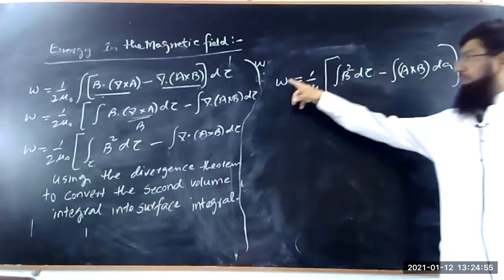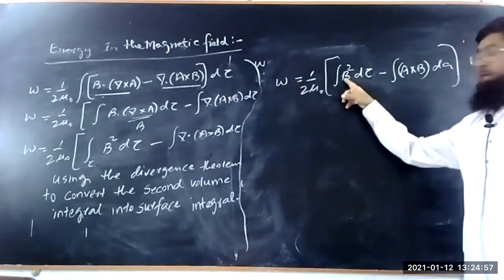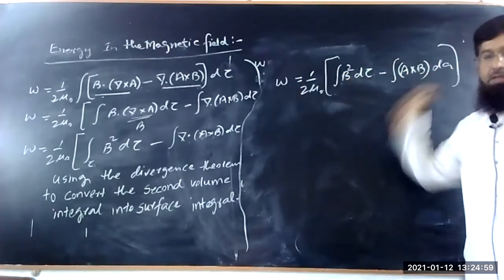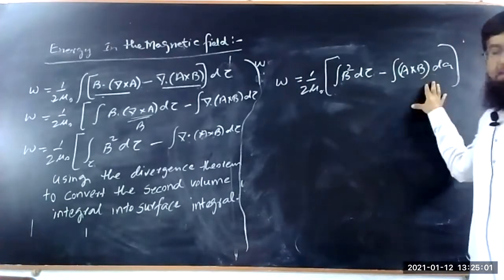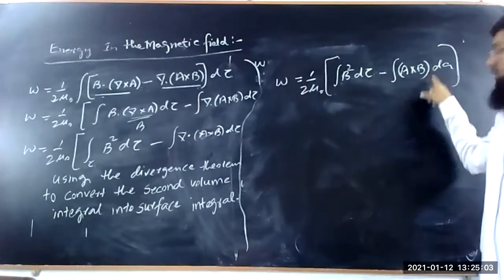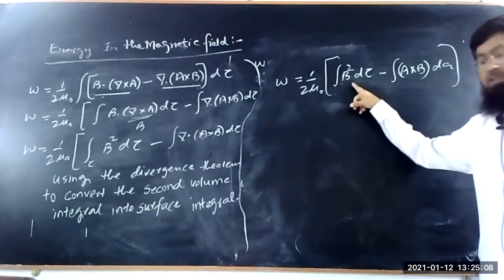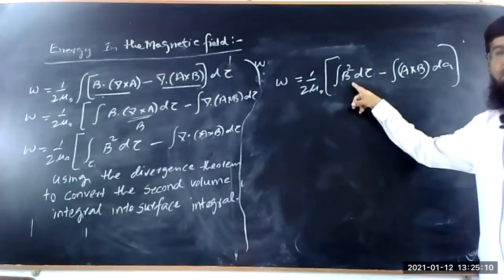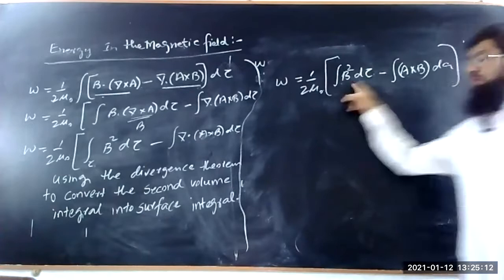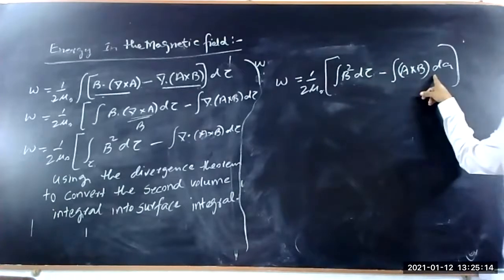Clear? So this is the energy in terms of magnetic field and vector potential. If we look into these integrals, the contribution of the second integral is over the area, the contribution of the first integral is over the volume. So for larger volume, the contribution over the surface is negligible.